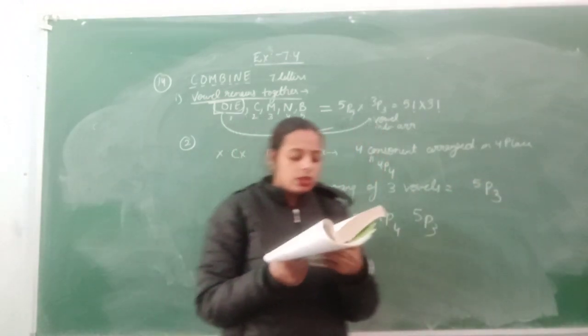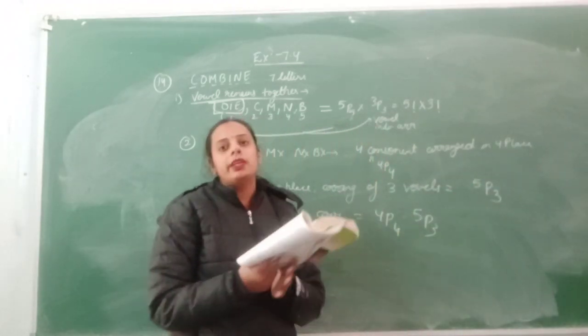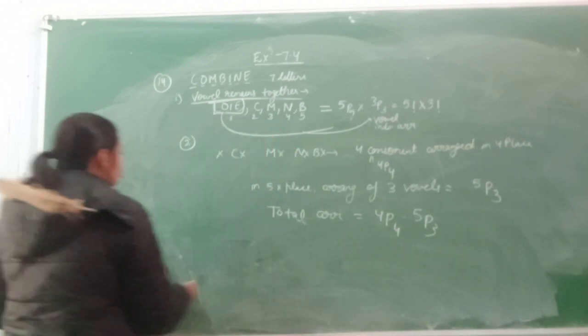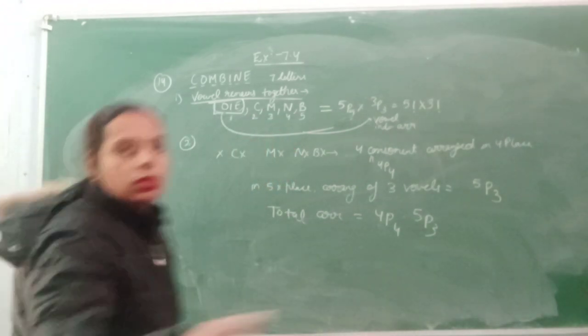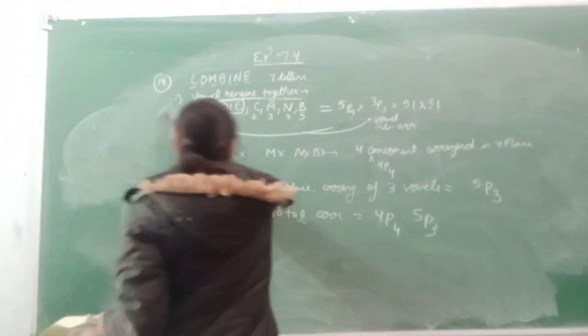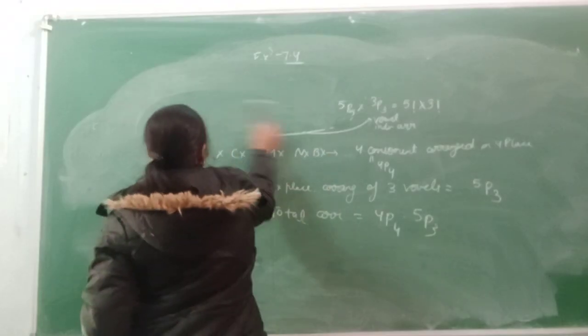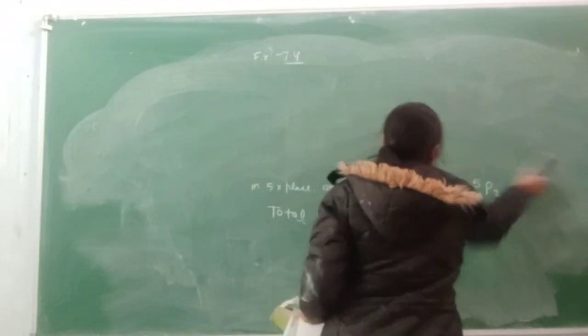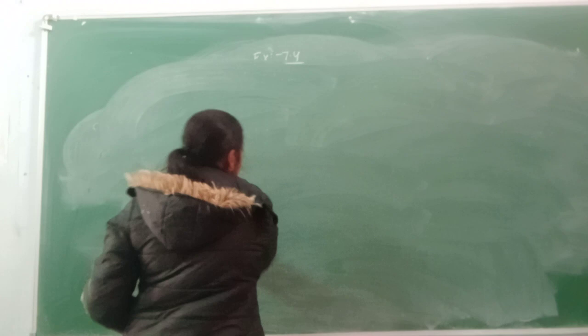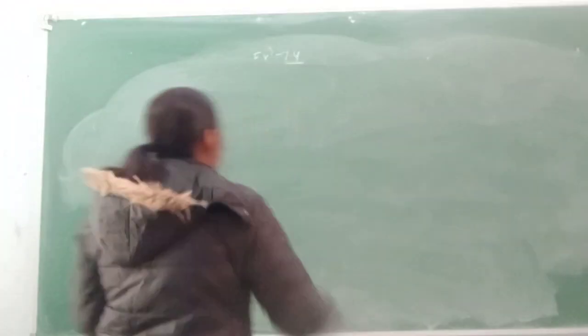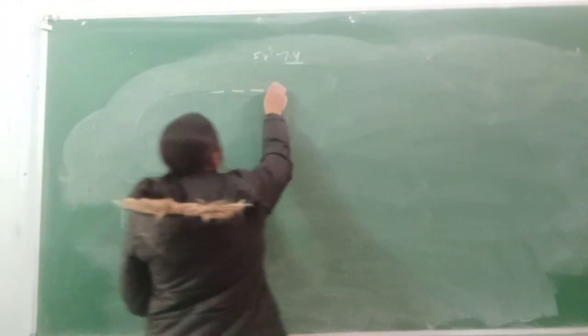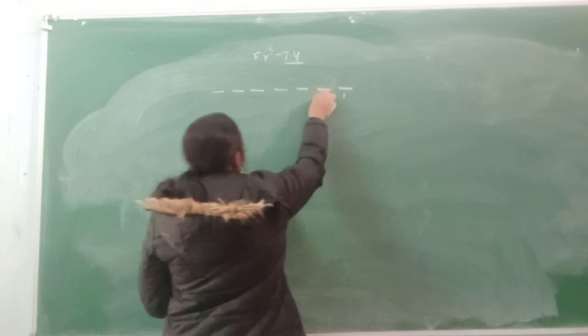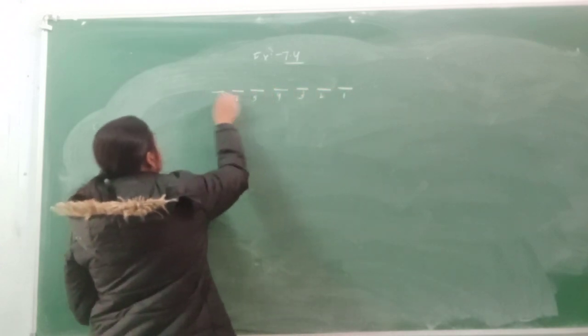Now the last one, the vowels should occupy the odd places. In the word COMBINE, there is C, O, M, B, I, N, E: 1, 2, 3, 4, 5, 6, 7.